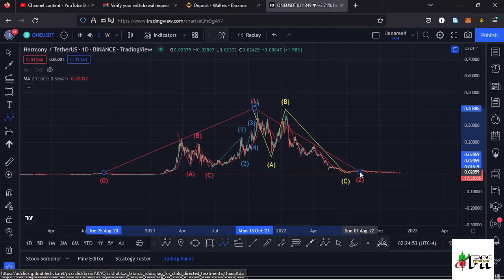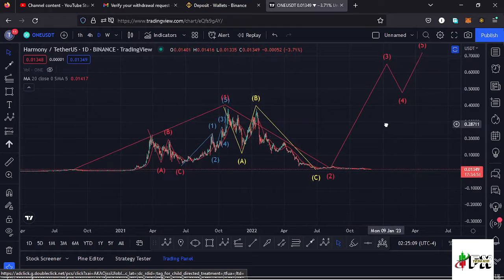And after seeing the formation of a higher Elliot wave count 2, whatever we expect next is a movement to the upper side, that is an impulsive movement to the upper side in the formation of a higher Elliot wave count 3, then expect a wave 4, and then continue pushing even higher in the formation of a higher Elliot wave count 5. And in the formation of this higher Elliot wave count 2, which is a corrective wave, we have seen this ABC corrective structure.